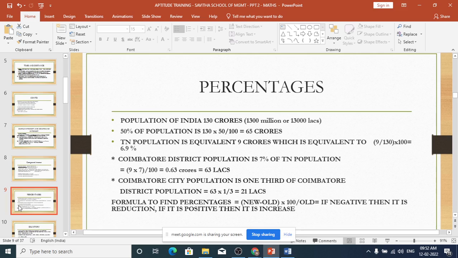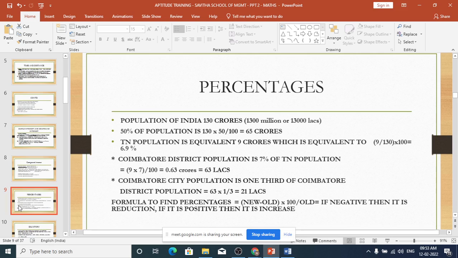How do we calculate? 9 divided by 130 into 100. That is equivalent to 6.9%. And Coimbatore district population is 7% of TN population. Tamil Nadu population is 9 crore and Coimbatore district, let us say it is 7%, then it comes to 0.63 crores, that is 63 lakhs. And Coimbatore city population is 1/3 of the Coimbatore district population. 63 lakhs into 1/3 is 21 lakhs. So this is how you calculate the percentages.